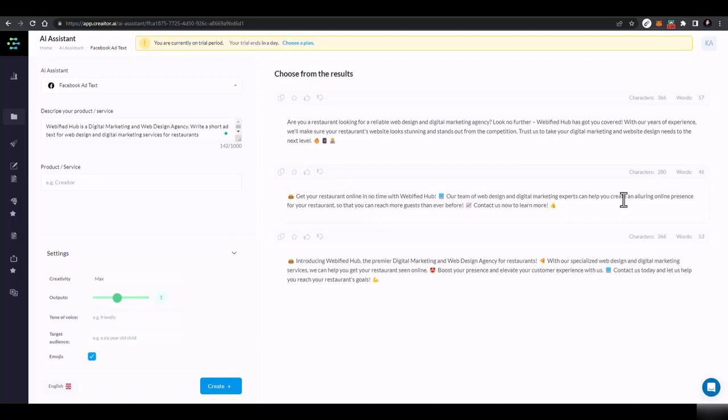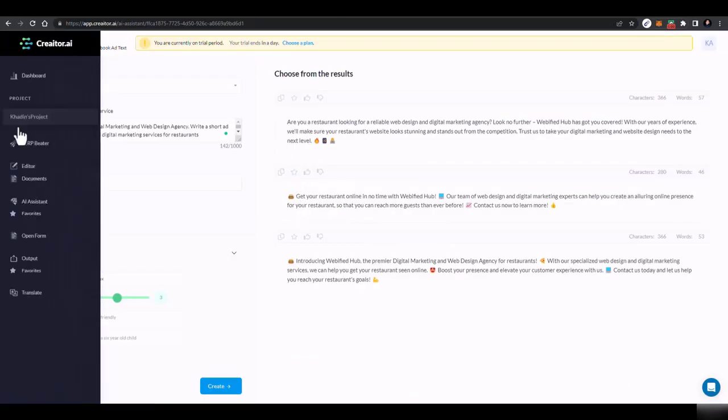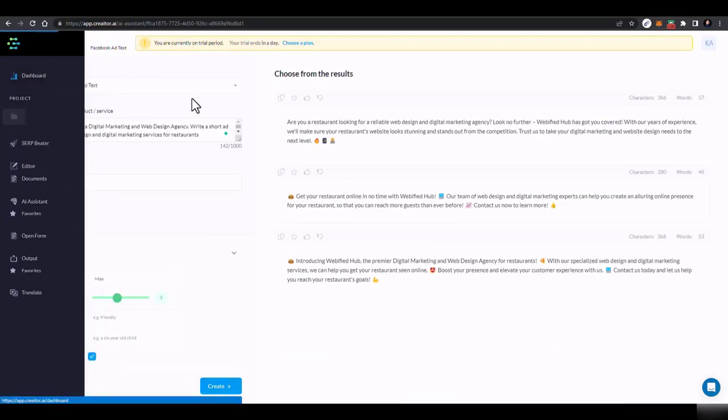Our team of web design and digital marketing experts can create an alluring online presence for your restaurant. So there you can see the professional ad text is generated using this. And this is what you will be charging for providing these ad copies.